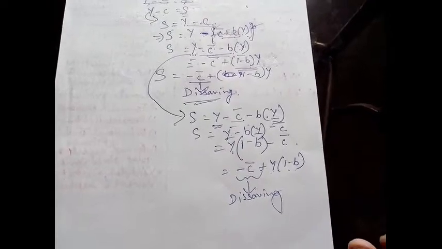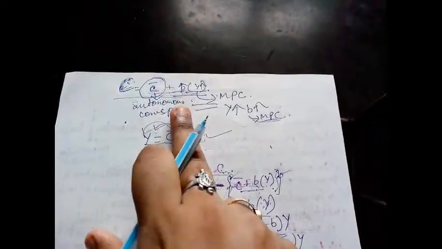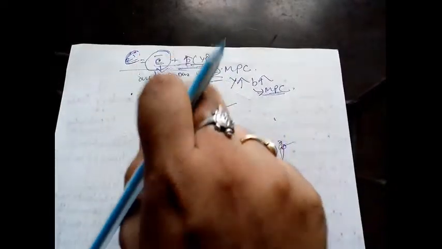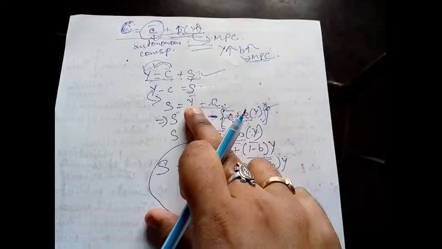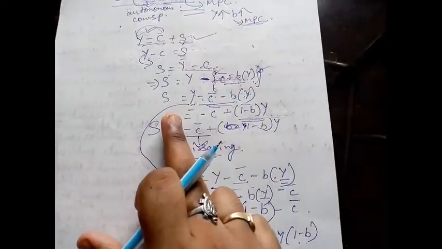It's just a substitution of the mathematical terms. When you do it with your own hand, you can understand more nicely. Try to do this derivation in your own hand. Try to solve it yourself and you can understand more quickly. There will be a little bit of confusion in the beginning, but after doing it with your own hand, you will understand what it is. The problem is understanding this C. If you can understand how it is derived, it is just the substitution of C in this equation to find out S, nothing else.